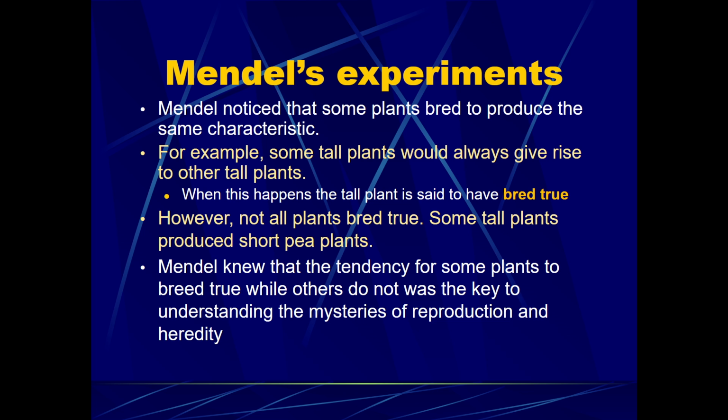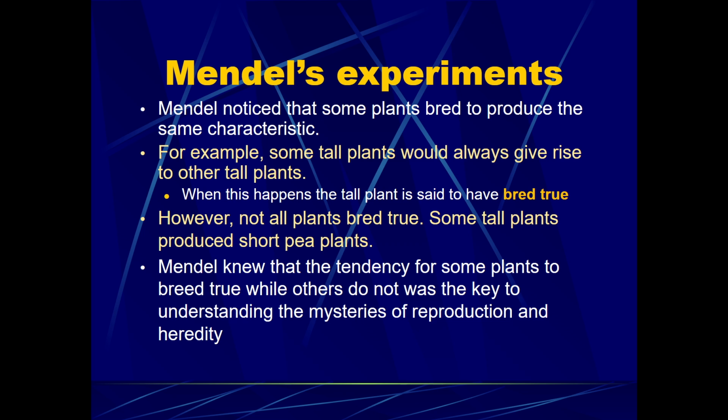Well, he noticed that some plants bred to produce the same characteristic. For example, some tall plants would always give rise to offspring that would end up being tall plants. And when that happened, when over and over again that plant always produced a similar trait, he would say that that plant is said to have bred true. But not all plants bred true. Some tall plants gave us short plants, meaning we had this trait that kept popping back up in the offspring that seemed to be masked or hidden in certain generations.